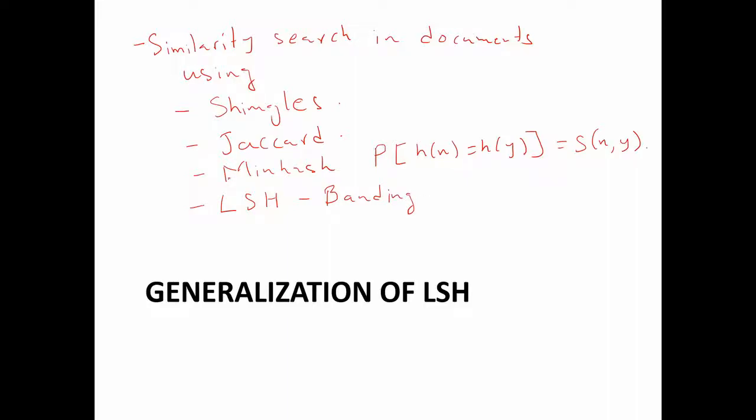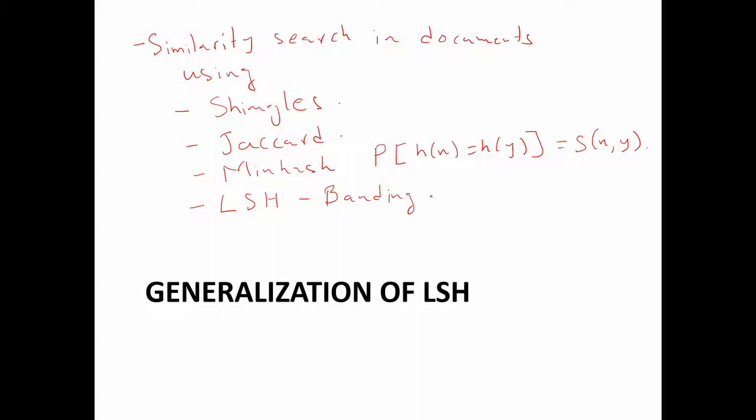Where we have multiple hash functions, and then we do ANDing and ORing of these functions. We can design an LSH scheme by choosing the number of hash functions per band and the number of bands.